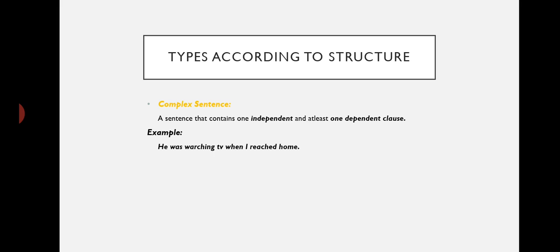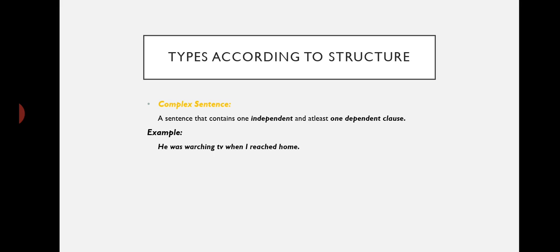He was watching TV. Now this is your independent clause, and when I reached home, this is your dependent clause. And what's the difference between independent and dependent clause? An independent clause is equal to a sentence, like it can convey a complete meaning. For example, if we remove the part when I reached home, even then he was watching TV can convey a complete meaning.